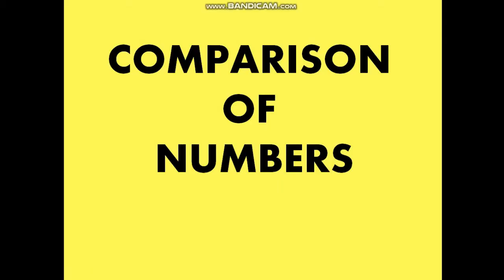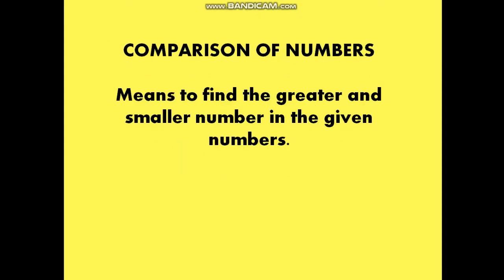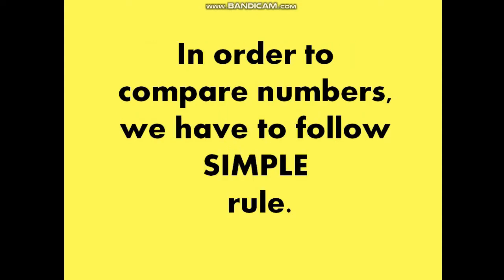Dear students, let us focus more and practice more questions on comparison of numbers. Comparison of numbers means to find the greater and the smaller number in the given numbers. In order to compare the numbers, we have to follow a simple rule.